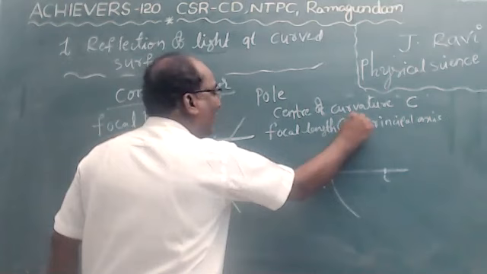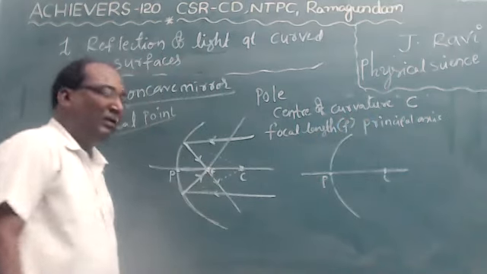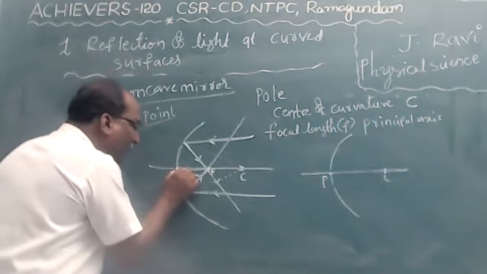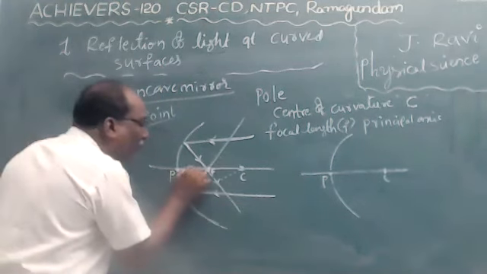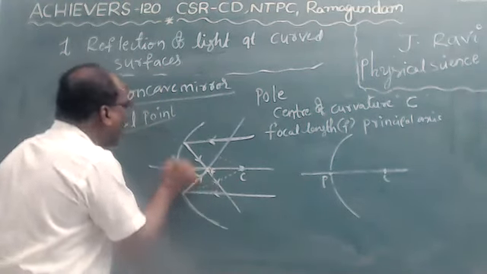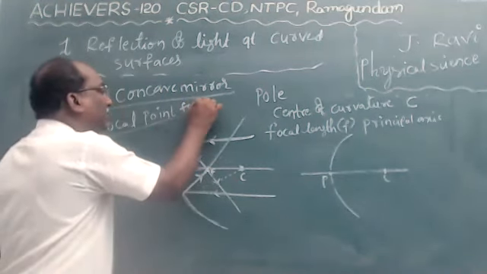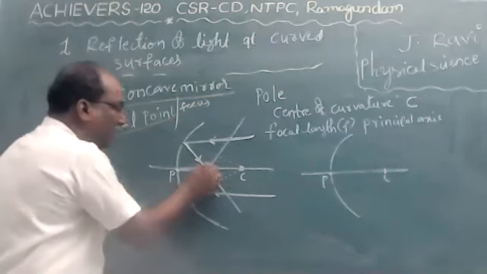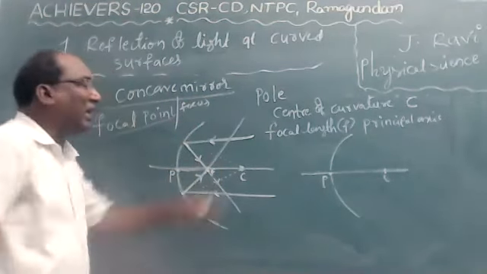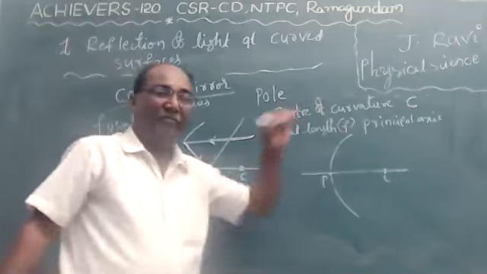It is denoted by F. Focal length means the distance from the pole to the focus or focal point.